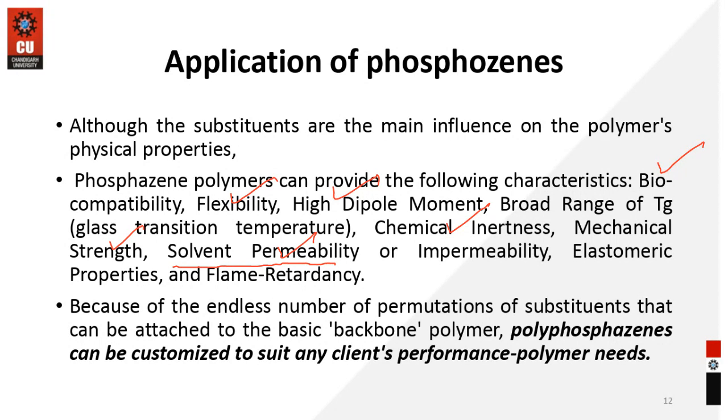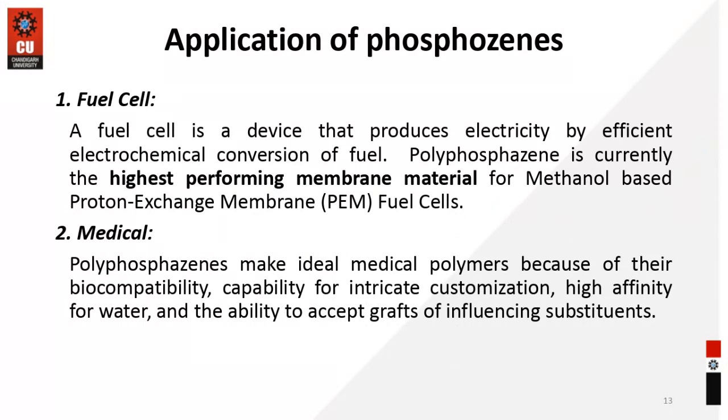This is very important, because people used to explore the substituent groups and try to modify this polyphosphazene molecule for different applications.